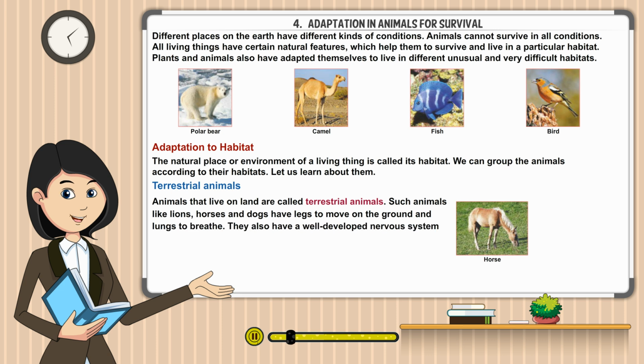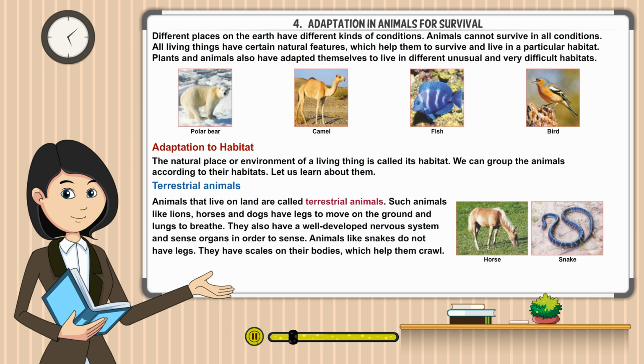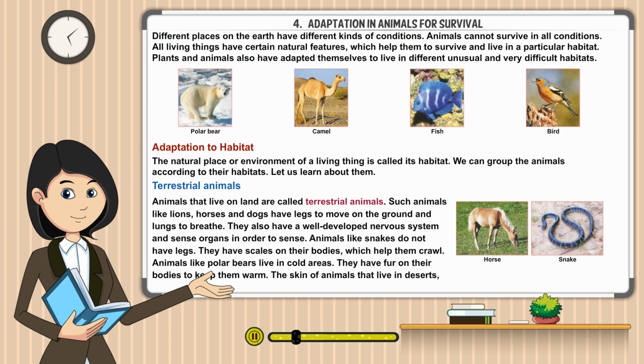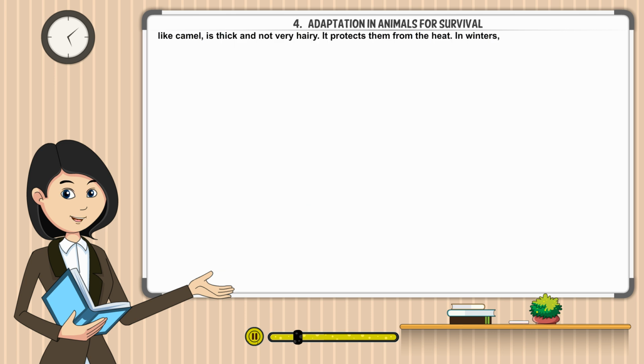They also have a well-developed nervous system and sense organs in order to sense. Animals like snakes do not have legs. They have scales on their bodies, which help them crawl. Animals like polar bears live in cold areas. They have fur on their bodies to keep them warm. The skin of animals that live in deserts, like camel, is thick and not very hairy. It protects them from the heat.